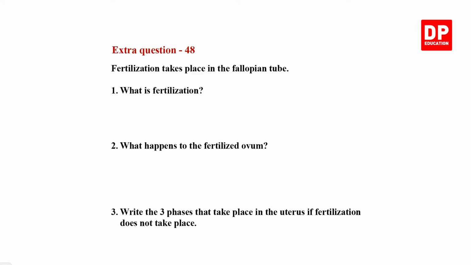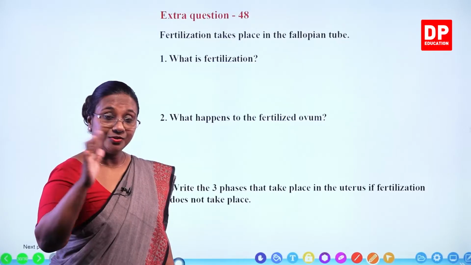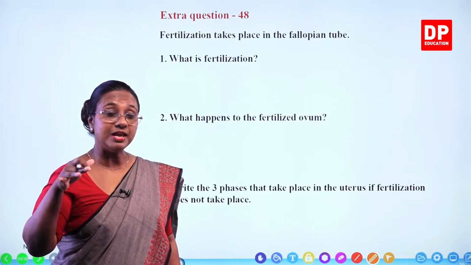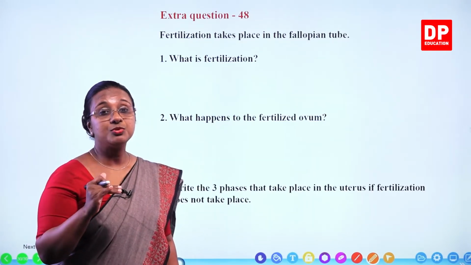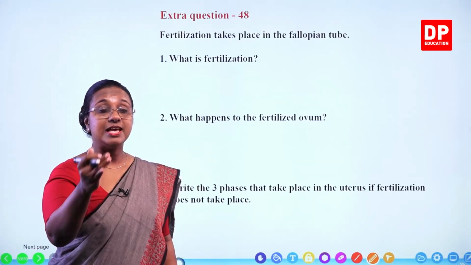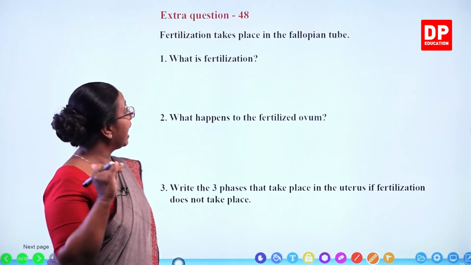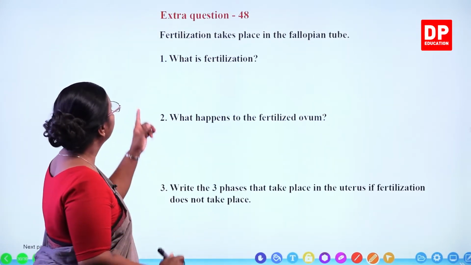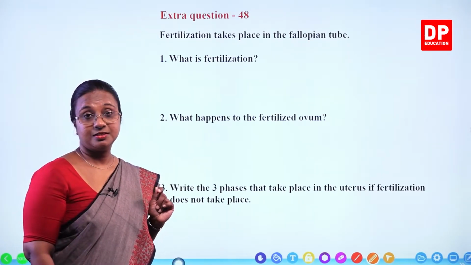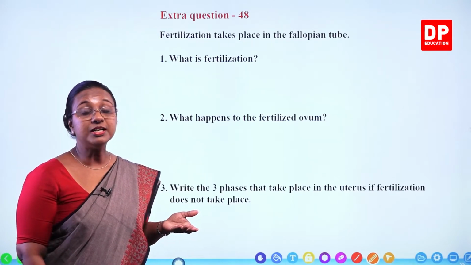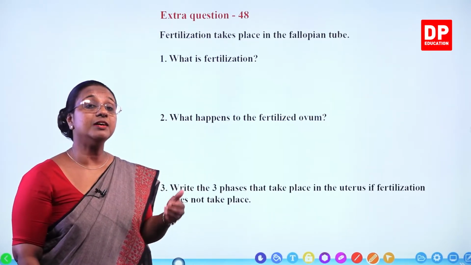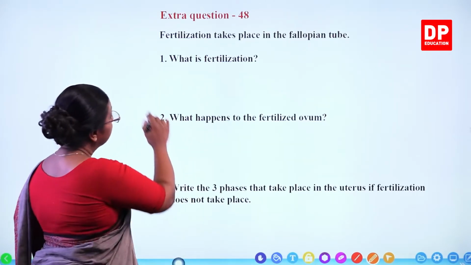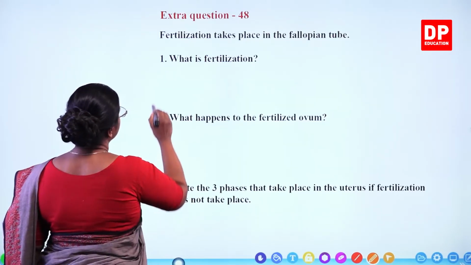That you are very familiar with that now. Ovum enters the fallopian tube through the fimbria, movement of the fimbria. Sperm comes through the vagina into the uterus and then into the fallopian tube, and fertilization takes place in the fallopian tube. What is fertilization? The fusion of the genetic material of the ovum and the sperm, or egg and the sperm. That is what we call fertilization.